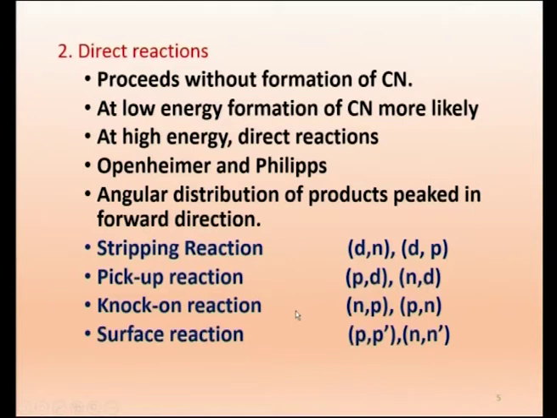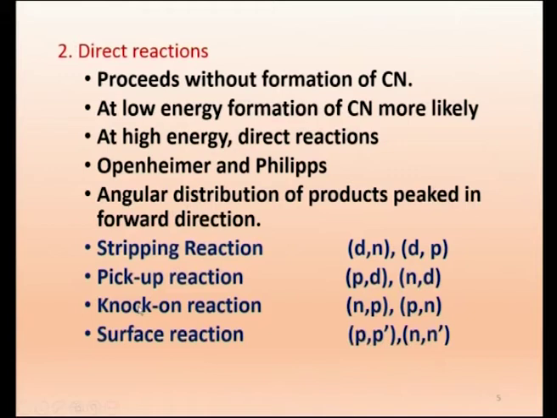The next possibility is that as the neutron comes, this neutron gets embedded and the proton goes out. We are sending a neutron, it gets embedded, and a proton comes out. It is like in a carom, you know, there are 2 coins of equal mass. When you hit, this coin will stop, the other will move. That is called elastic collision. So, we get a knock-on reaction.